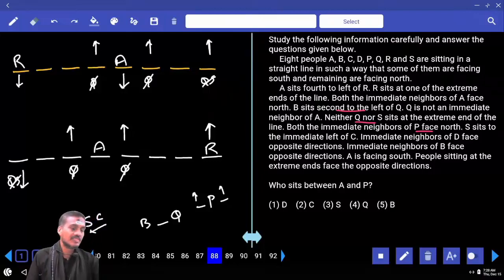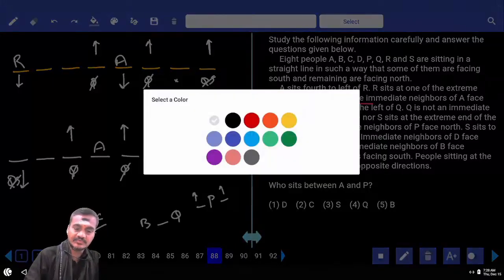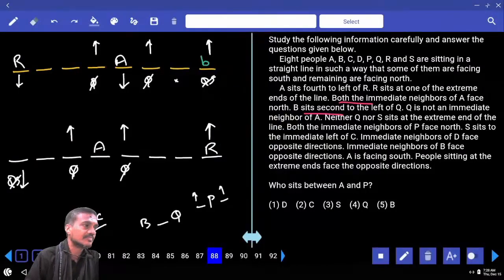We get the information. Then with the help of this information, let us start with B and Q. Both the immediate neighbors of A are facing towards north. B sits second to the left of Q. We cannot have Q at this place, and as B sits second to the left of Q, can we have B at this place or not?